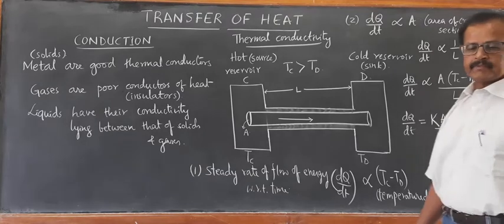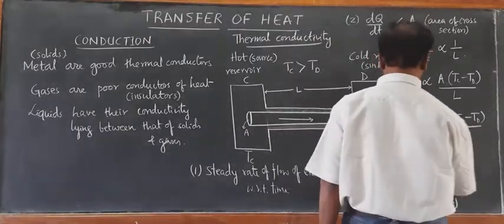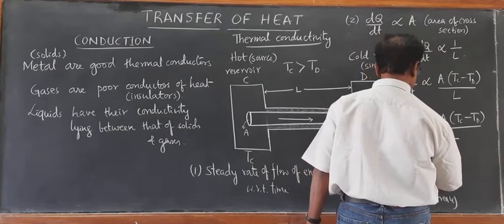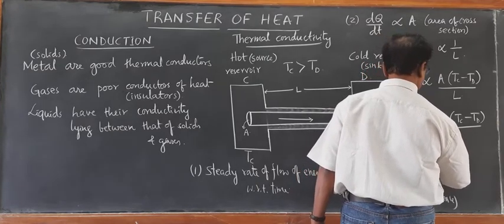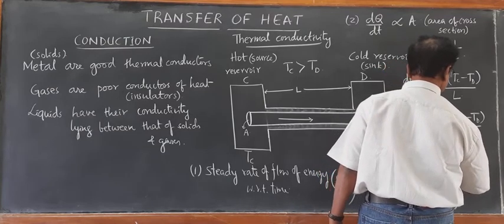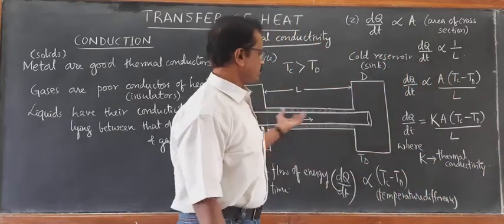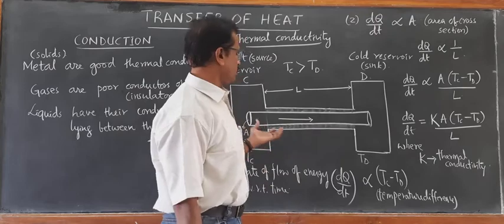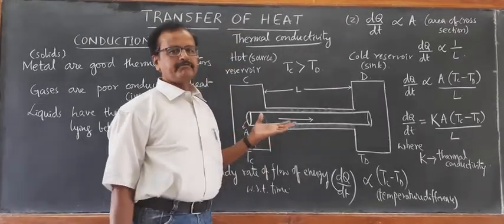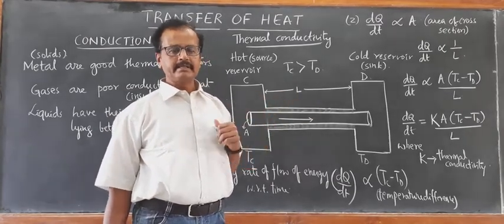This K is called the thermal conductivity of the metal, the thermal conductivity of the solid metal which we have taken. So we come to know that the thermal conductivity differs from material to material.